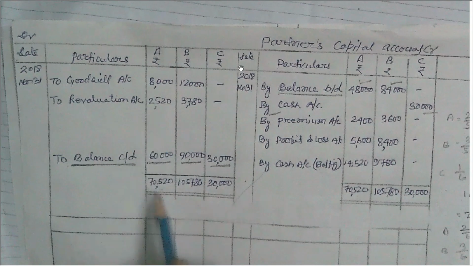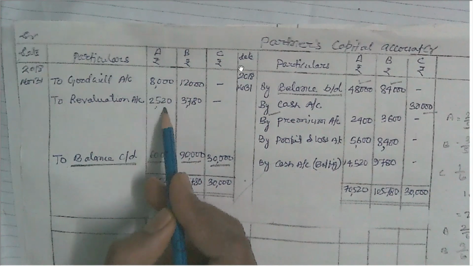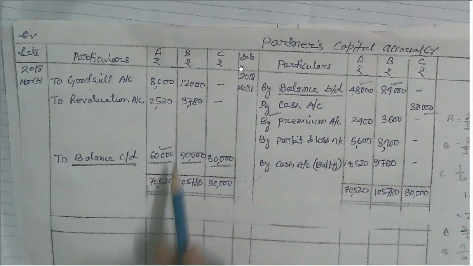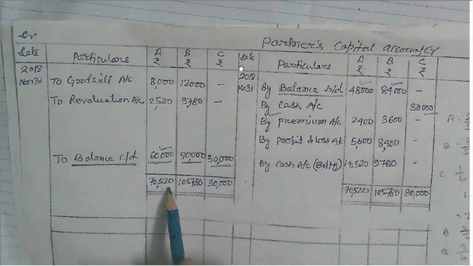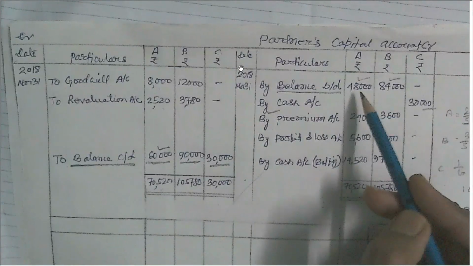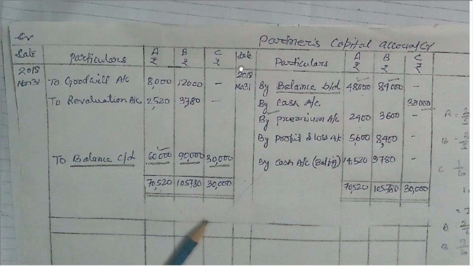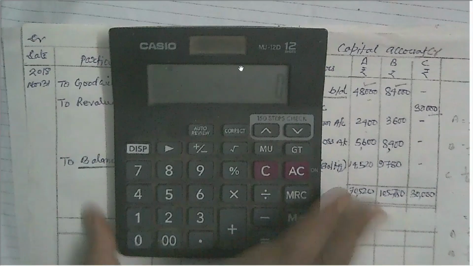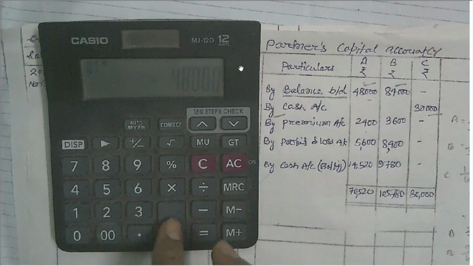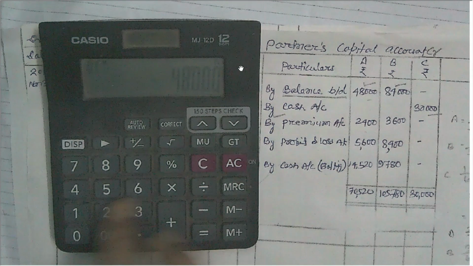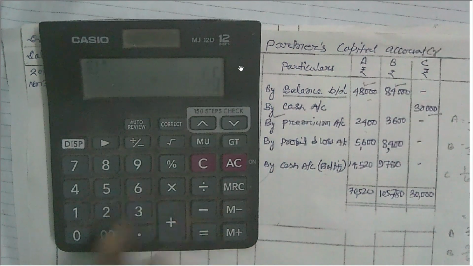If the debit side is greater, then when we total it, 8,000 plus 2,520 plus 60,000, the total is 70,520. The credit side shows 48,000 plus 2,400 plus 5,600.